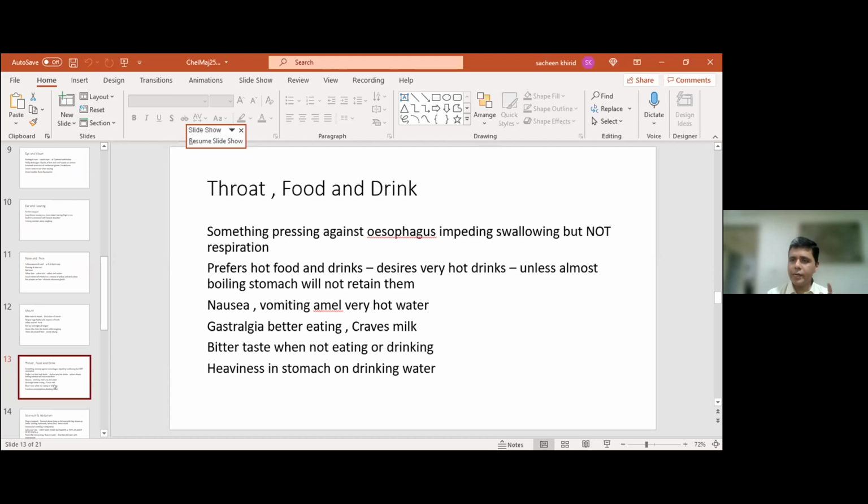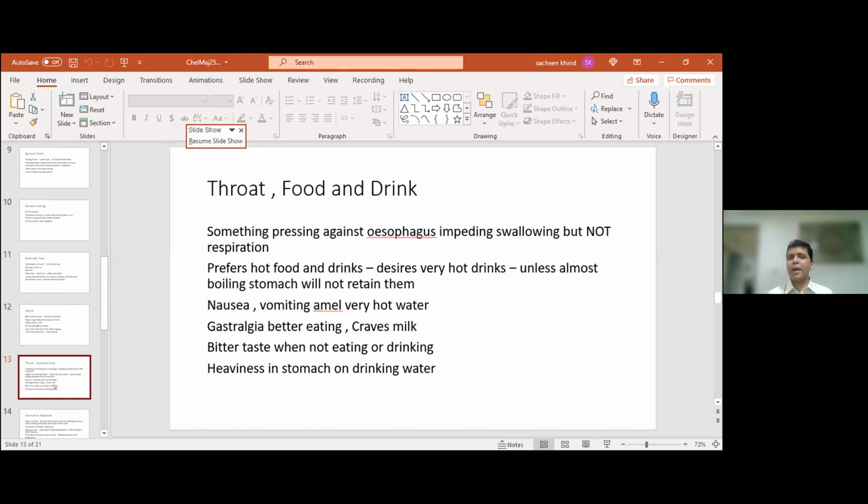If he needs to retain water in his stomach in a disease state, okay, now please remember, we are not talking about a normal state, we are talking about pathological states, then he requires boiling hot water to go down his throat, and then only there is no nausea and no vomiting. So this is very, very important as a symptom.